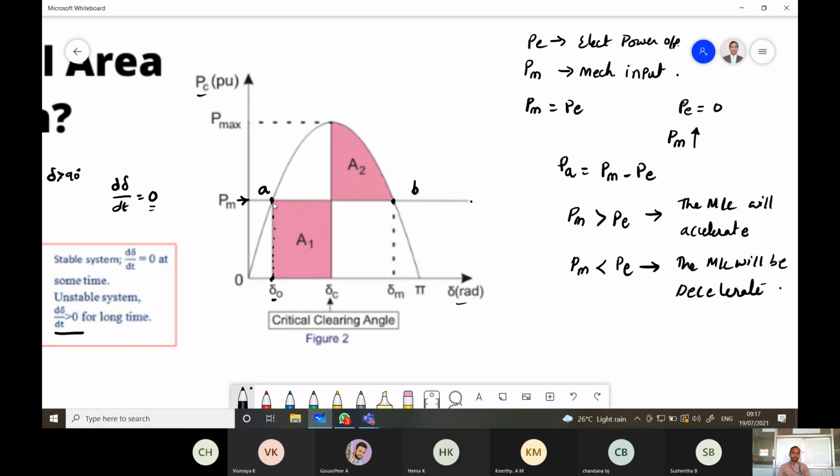Then you have the curve, and we need to assess it like this. After some time, we need to clear the fault. At delta C, if the fault is cleared, the electrical power automatically jumps back to the P max here.